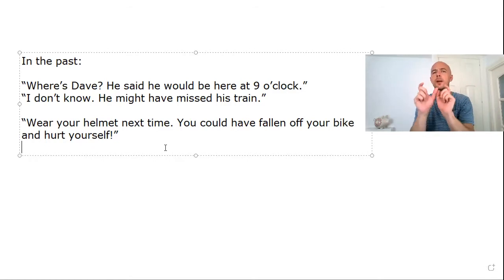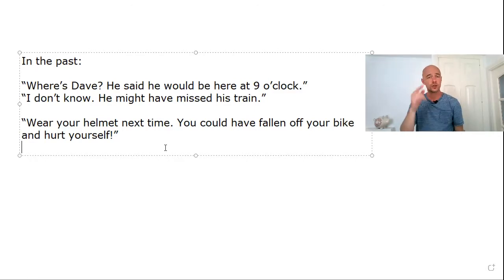So when you're looking at might have past participle to express doubt about the past, it means that you don't know, but it's possible. But let's look at could have past participle, which is used to talk about the past. Imagine you're with your child in the park, and the rule is when they take their bike, they must wear their helmet.